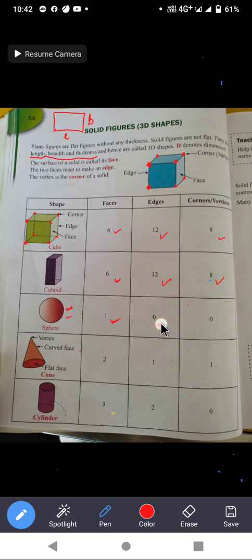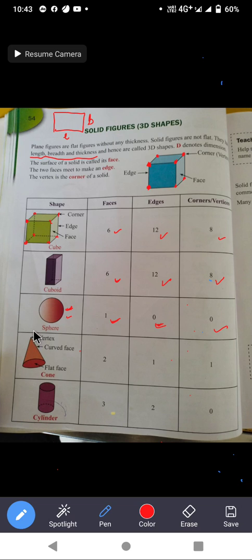Okay, edge we can find in cube and cuboid. Like this, these are straight lines. This is made up of a straight line segment, cube and cuboid. They are having edges, but this sphere is only having one curved face, so it is not having edges. And how many corners are there? Corners, vertices, you can see here, this is not having any corner, any vertices. So we will write 0 here.